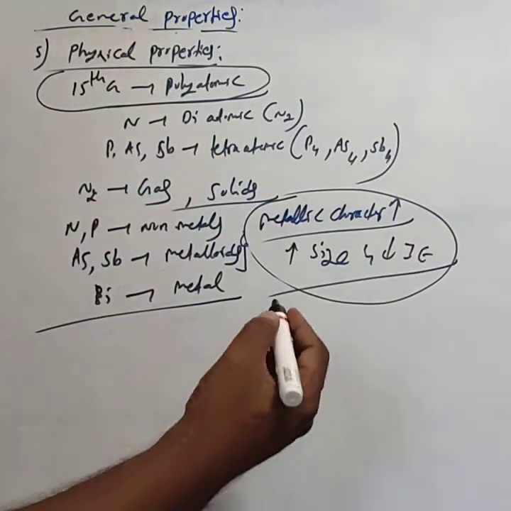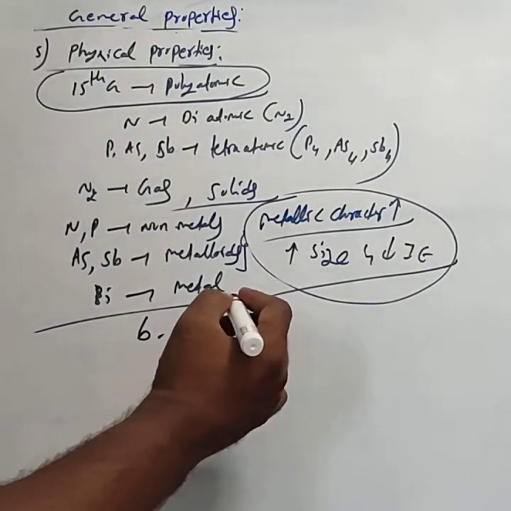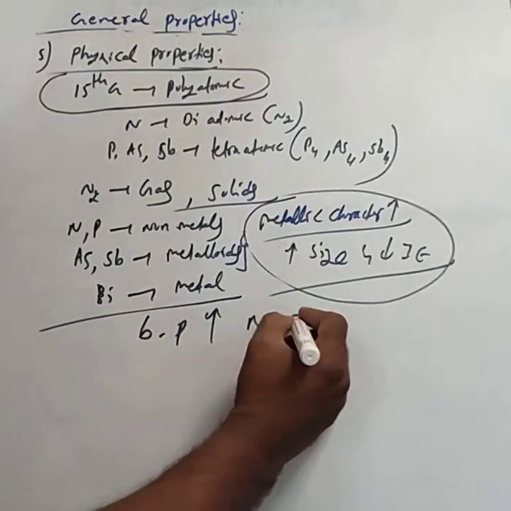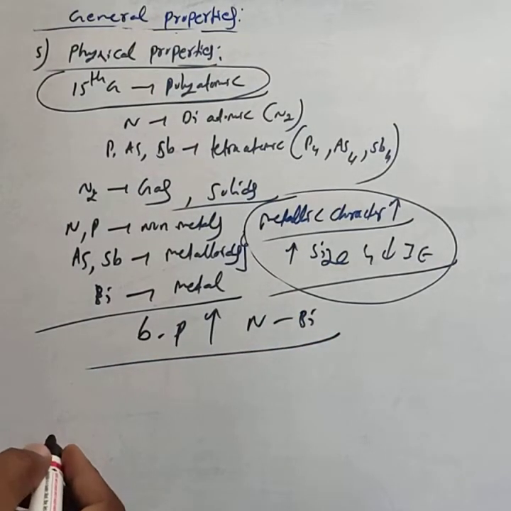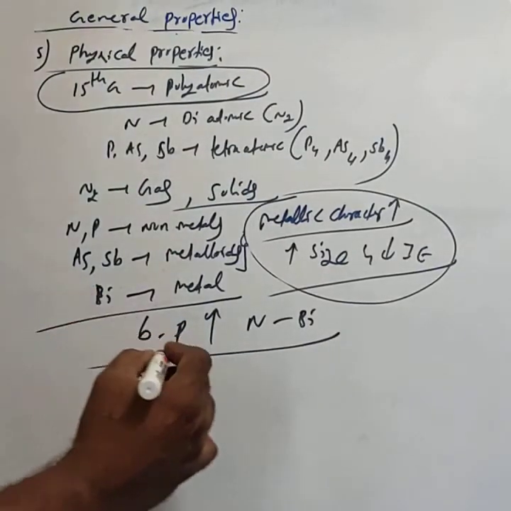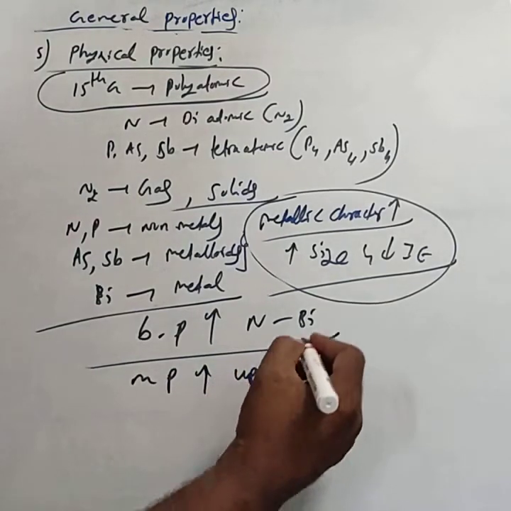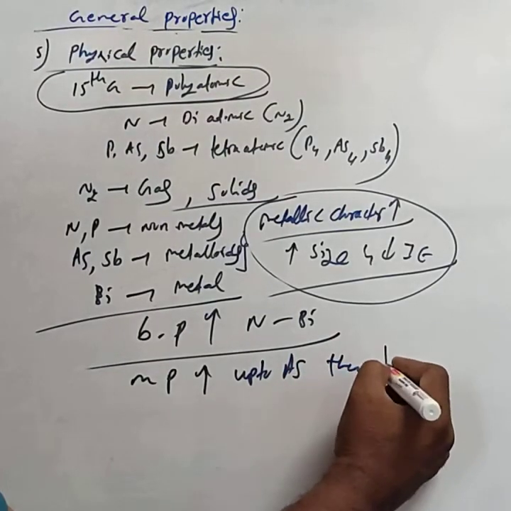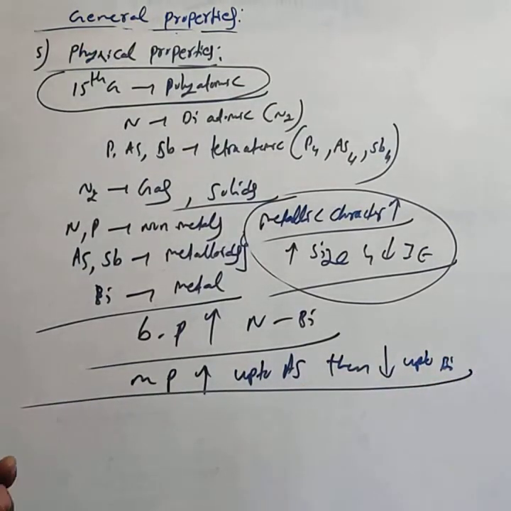Then boiling point increases from top to bottom. That is, boiling point increases from nitrogen to bismuth. Nitrogen to bismuth, boiling point increases, but the melting point value increases up to arsenic and then decreases up to bismuth. This is the variation of the melting point.